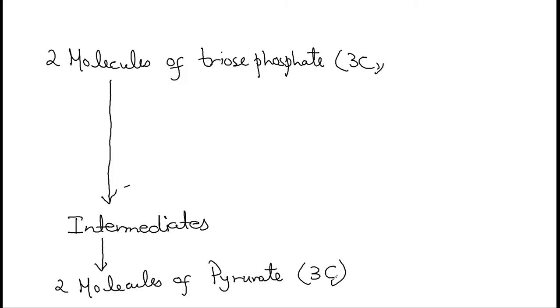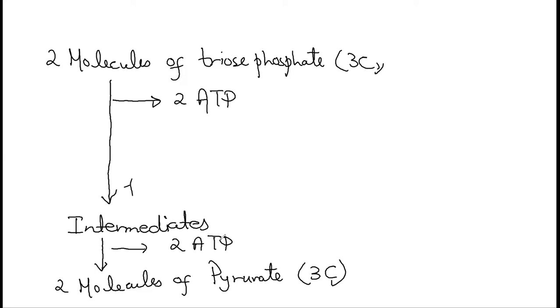Okay. Now, in between that, what happens there? Energy is released over here, and that energy is utilized for the synthesis of ATP. So 2 molecules of ATP are synthesized here, right? And 2 molecules of ATP are produced here, right?